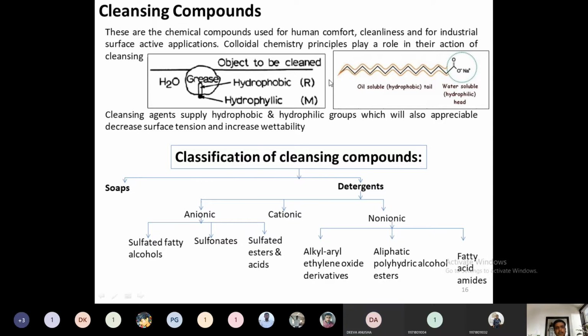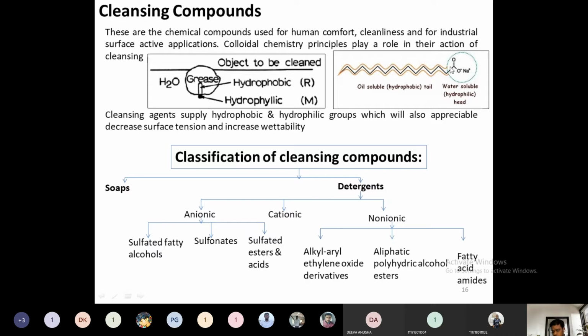You see, the soap or detergent is composed of two molecules. One is a hydrophobic molecule, and the next one is a hydrophilic molecule. The soap composition is nothing but RCOONa. Whether it is a detergent or anything, RCOONa will be there. When it is a detergent, it will have sulfate molecules inside. When it is a soap, it will have only carboxylic acid salts. So if you consider this as a soap, this is the R molecule, RCOONa.